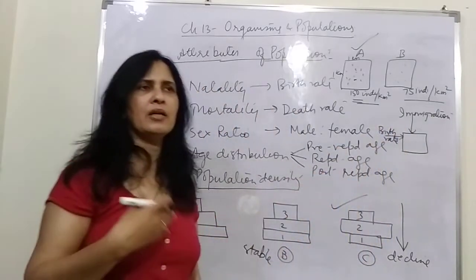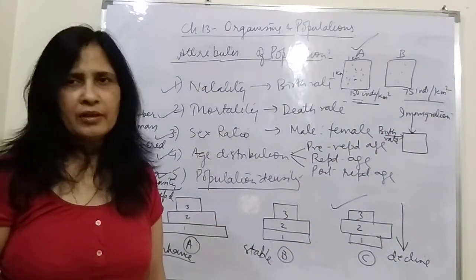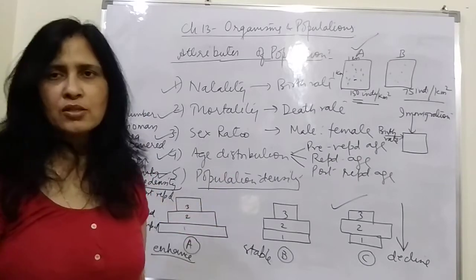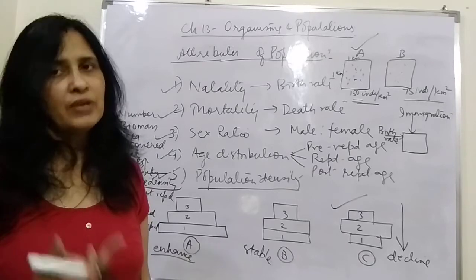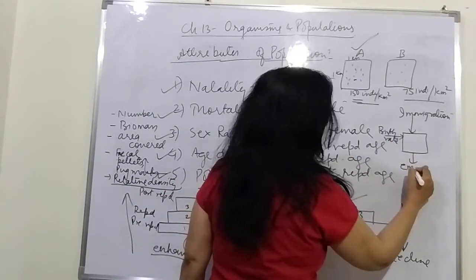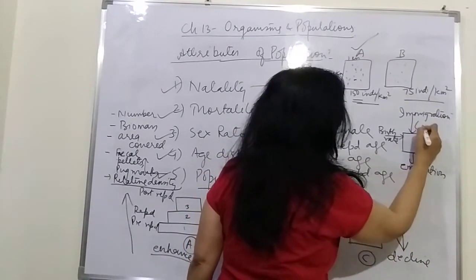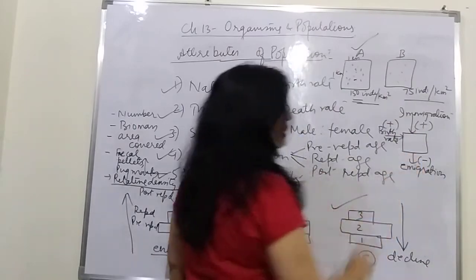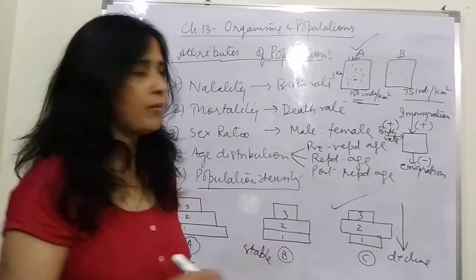If births are there, then definitely the number is going to increase. So these two factors increase the number of individuals of a particular population. But we have the other factors also, like emigration. Immigration is positive, and emigration is who all are moving out. So that will reduce the population.